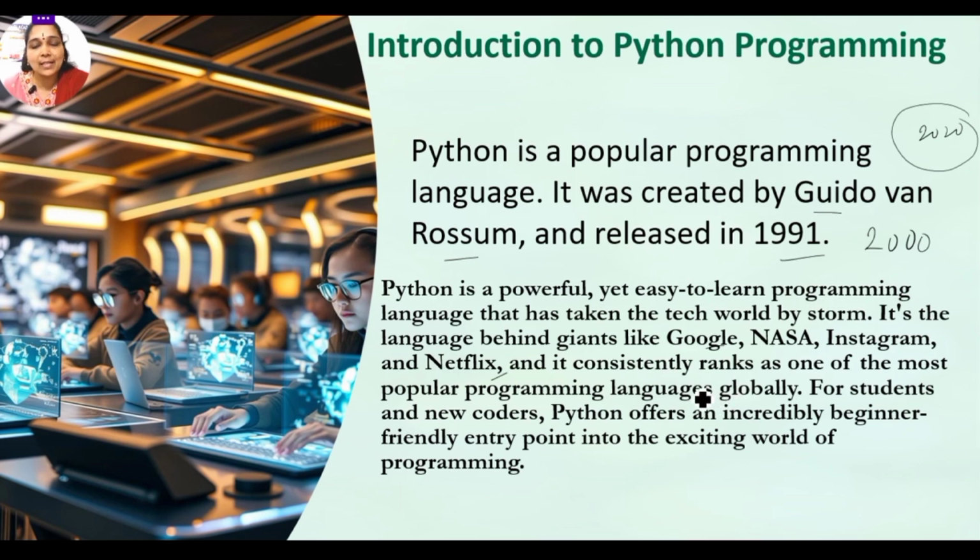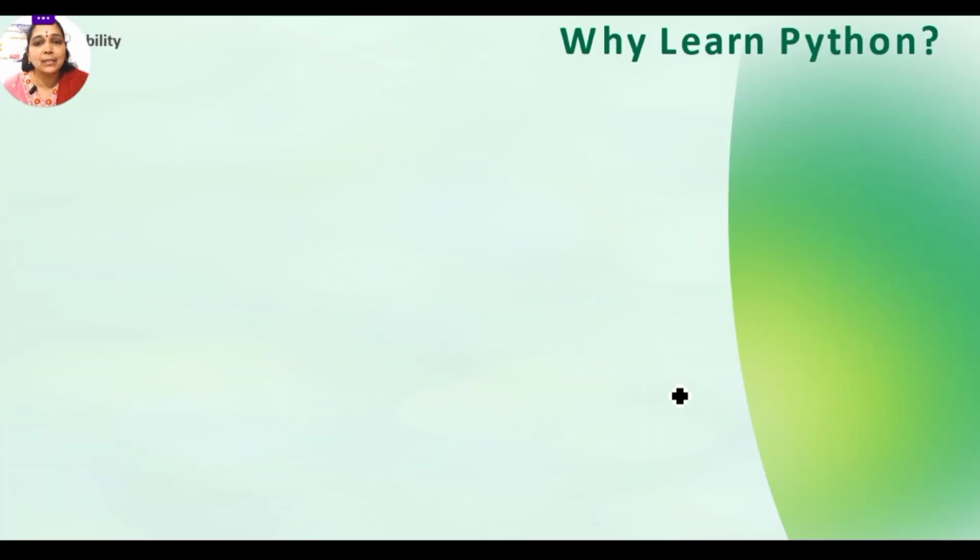For many students and new coders, Python is very beginner-friendly, because the programming is like writing in simple English. So it is very simple to understand, simple to write code, and even the execution is very simple. That is why it has become the most simple and popular programming language nowadays.